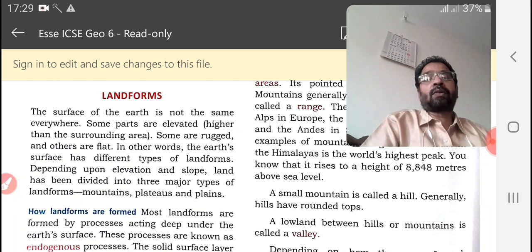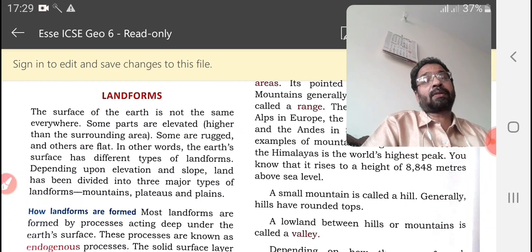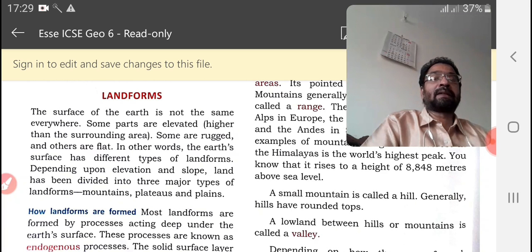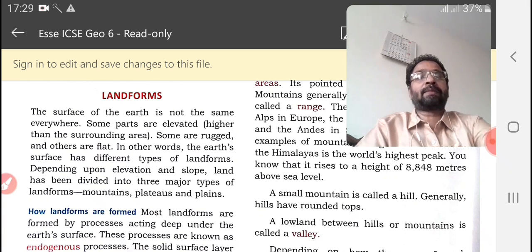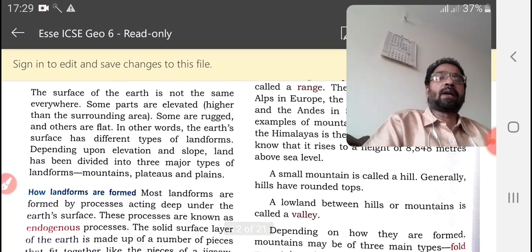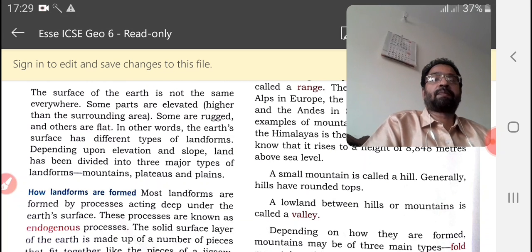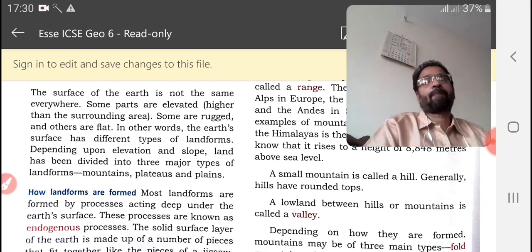Some parts are elevated, some are rugged, and others are flat. So the surface has different types of landforms depending upon elevation and slope. Land has been divided into three major types of landforms: first mountains, second plateaus, and third plains.